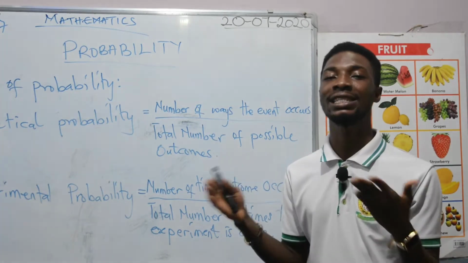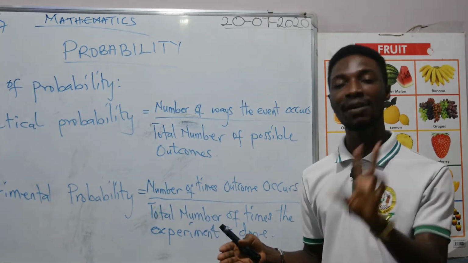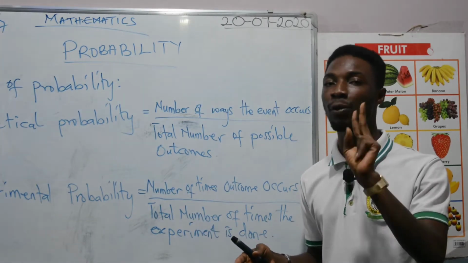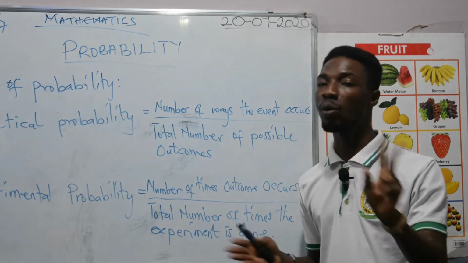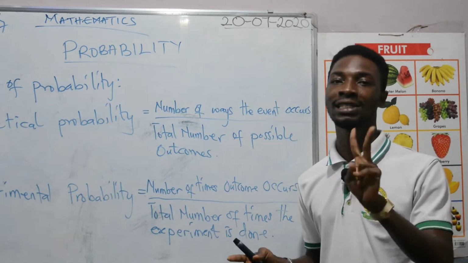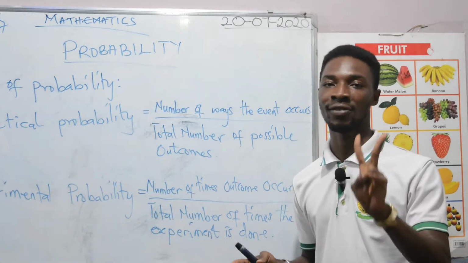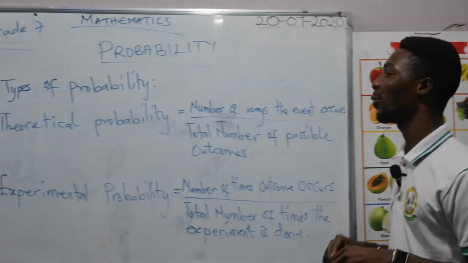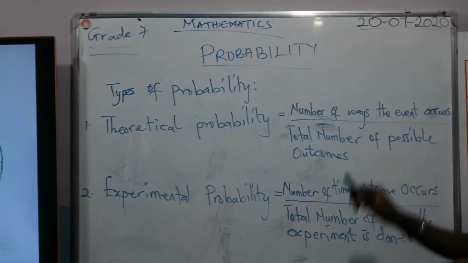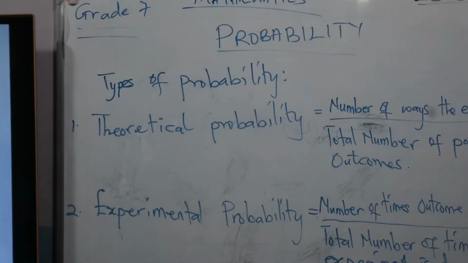Let's explore the types of probabilities. We have two main types of probabilities I'm going to talk about. But not only two, we have more types, but I'm interested in discussing these two main types of probability in this lesson. We have theoretical probability, and then we have experimental probability.